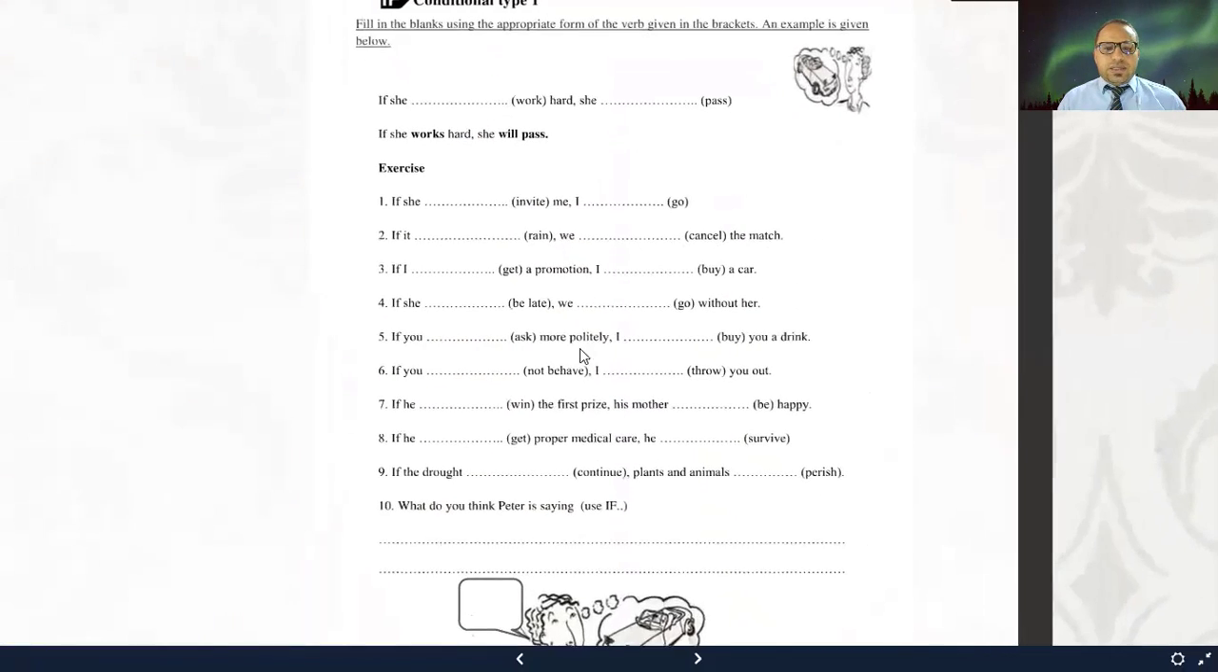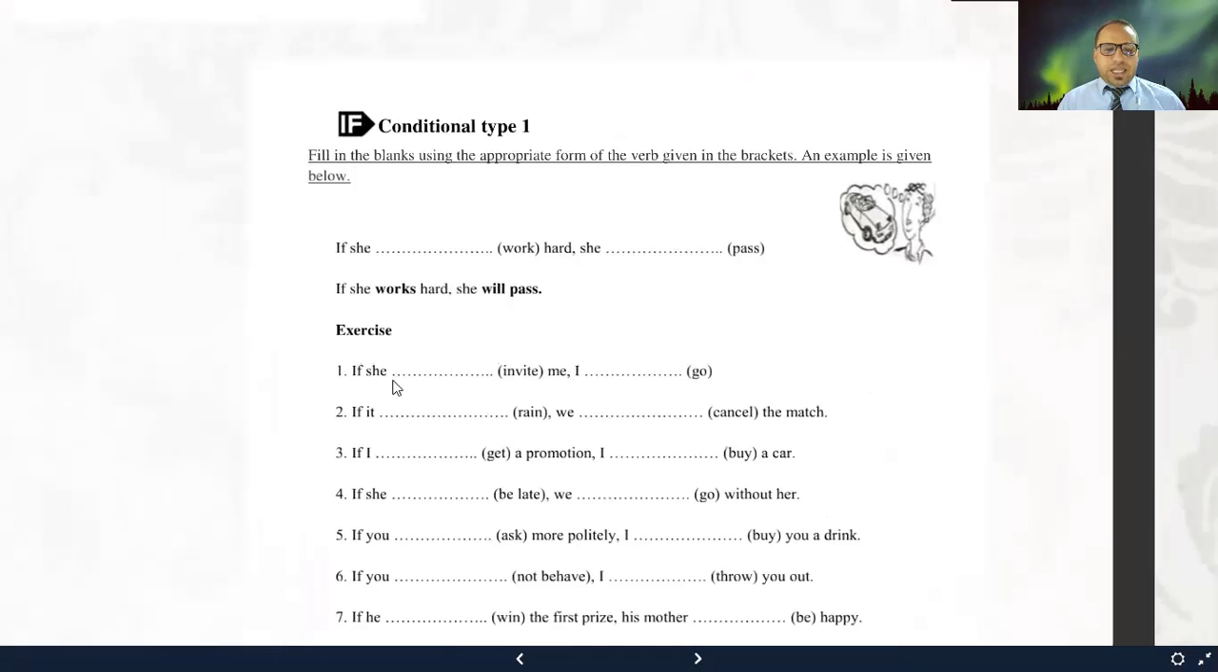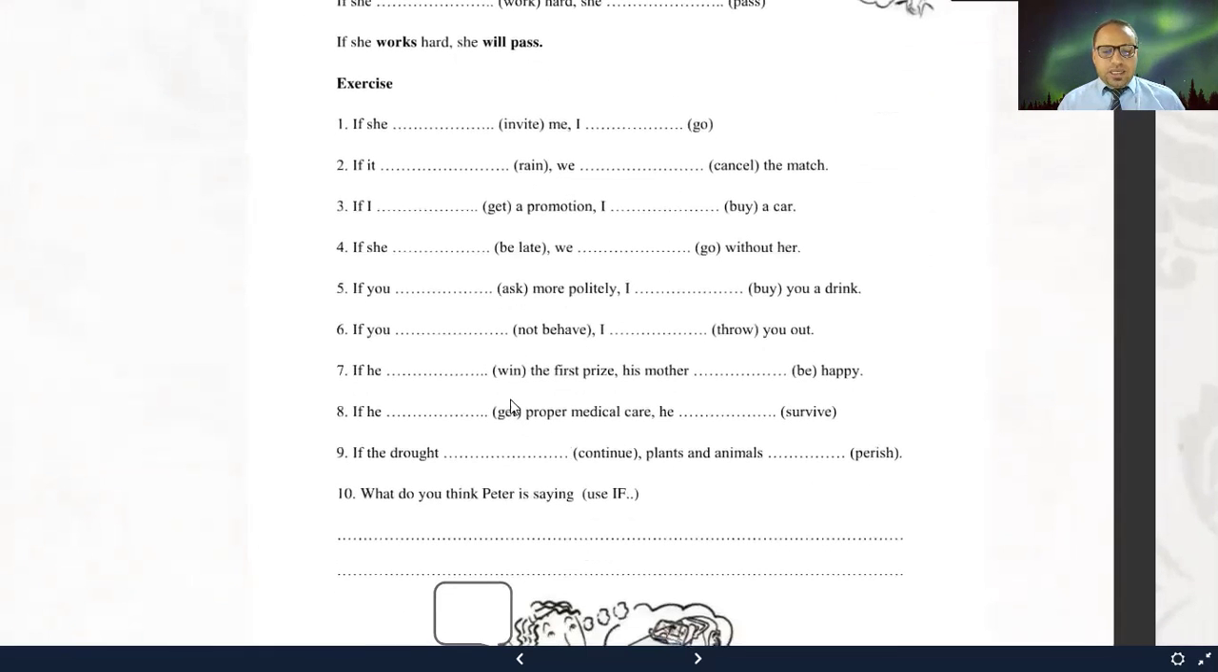On this page here, we have something similar, okay? Fill in the blanks using the appropriate form of the verb given in the brackets. An example is given below. For example, if she worked hard, she passed. If she works hard, she will pass. So again, this is conditional type 1, so please practice by completing the exercise here, right?